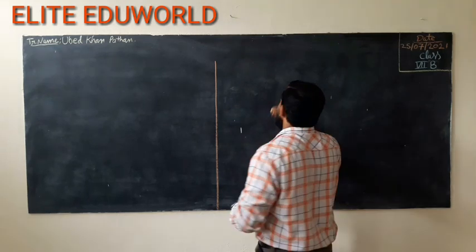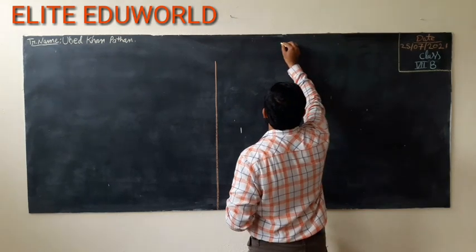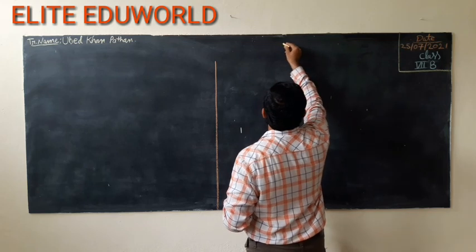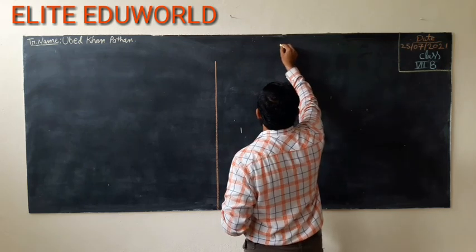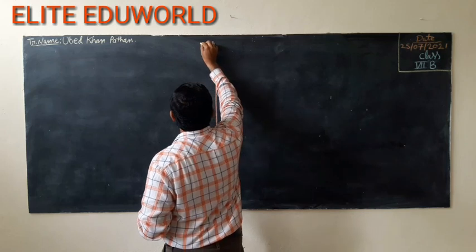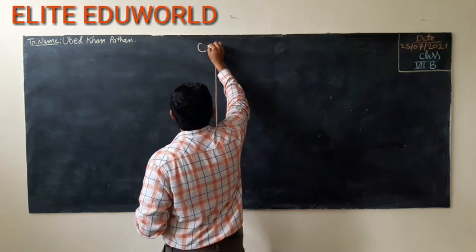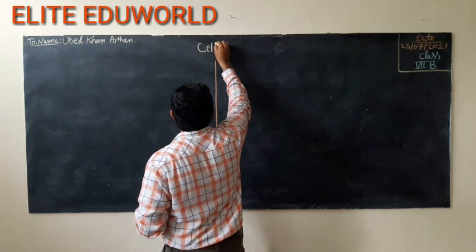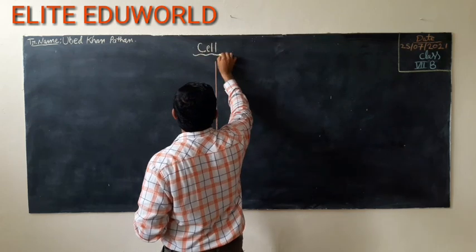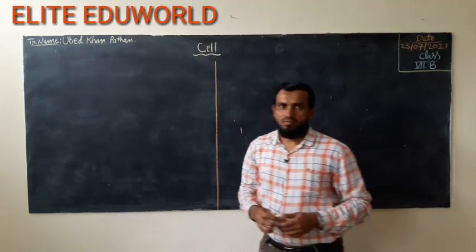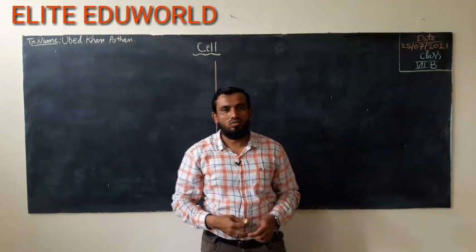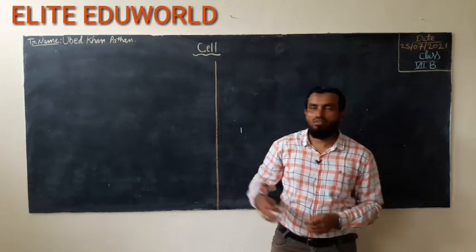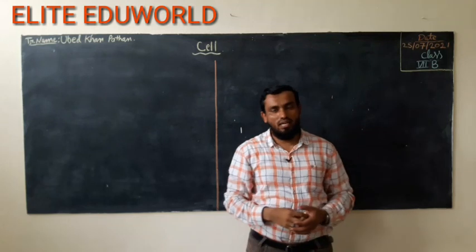So let's see the topic name. Okay student, so the name of our today's topic is cell.